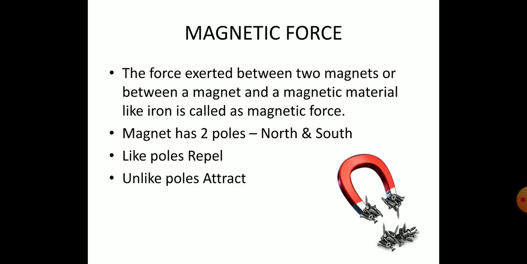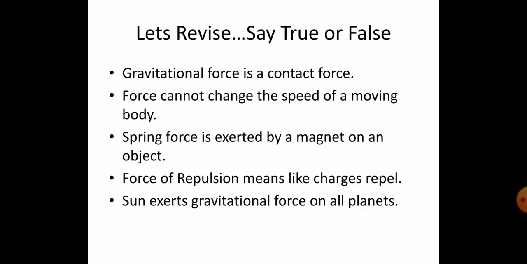Magnet has always two poles. One pole is called north pole, other pole is called the south pole. Again, the like poles will repel, unlike poles will attract. Same law, but for electrostatic force we saw it was like charges. Here it is poles. We will learn about this in our magnetic lesson, in the lesson called magnetism. But we should know that there is a force exerted by the magnet, and that force is called as magnetic force, and it will be like poles will be repelling each other and unlike poles will attract each other.